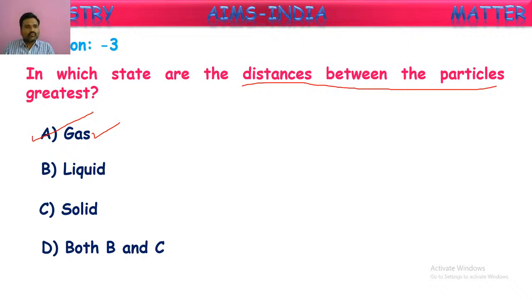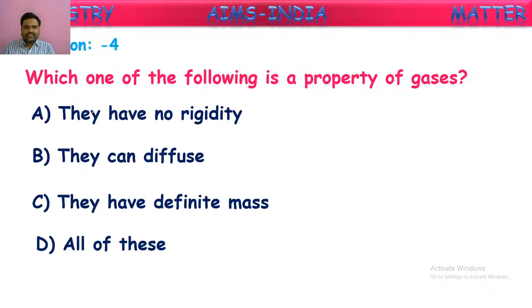Let us go through one more question here. Which one of the following is a property of gases? Earlier we have seen some properties of gases. Here we see which is correct about gases. The first one given here is they have no rigidity, the second is they can diffuse, the third is they have definite mass, and the fourth option is all of these. First, let us go through this.